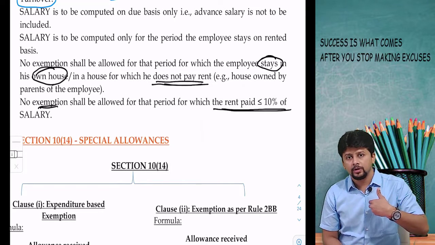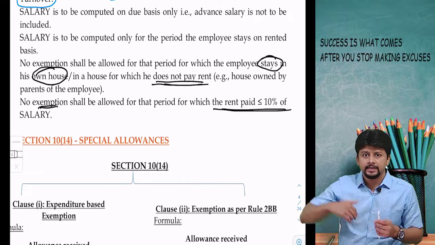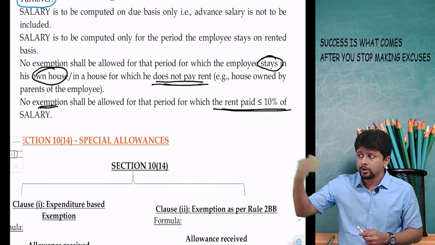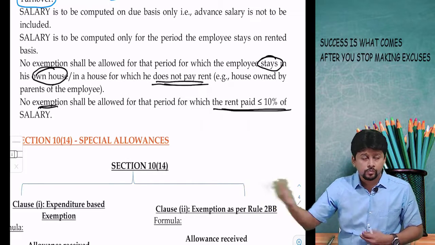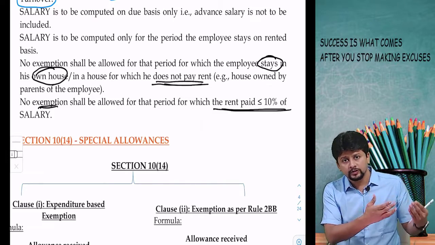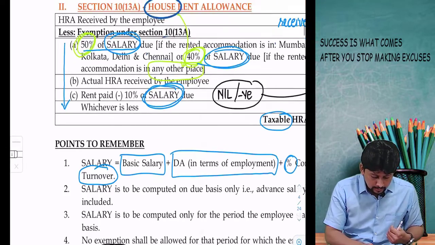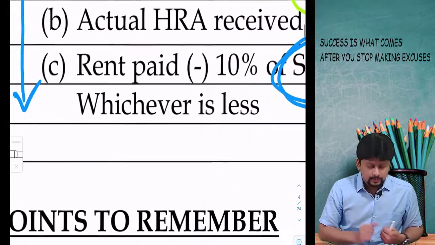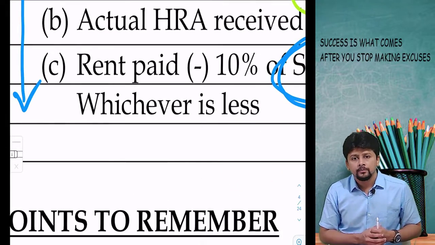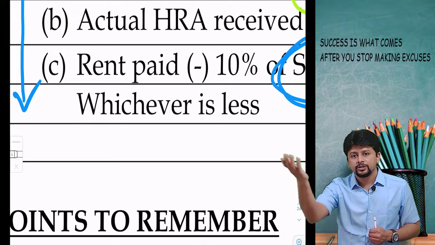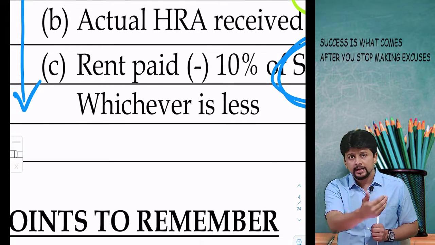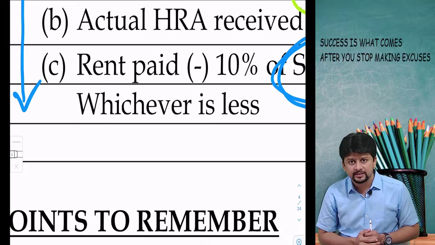Say I am the employee doing a job somewhere, but I stay in my dad's house, so I'm not paying any rent to him. But my employer, my boss, is giving me house rent allowance. So in the formula, point C, rent paid, will be 0. If rent paid is 0, exemption will be 0. Automatically, the entire house rent allowance received will be taxable.